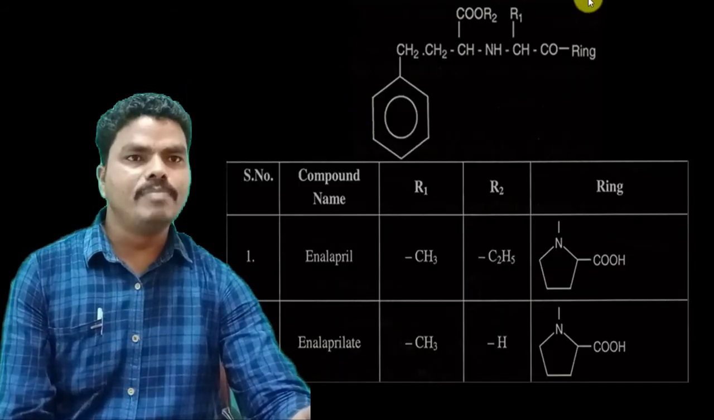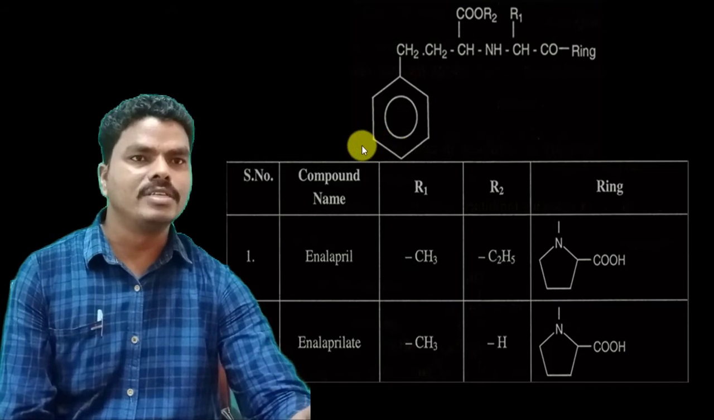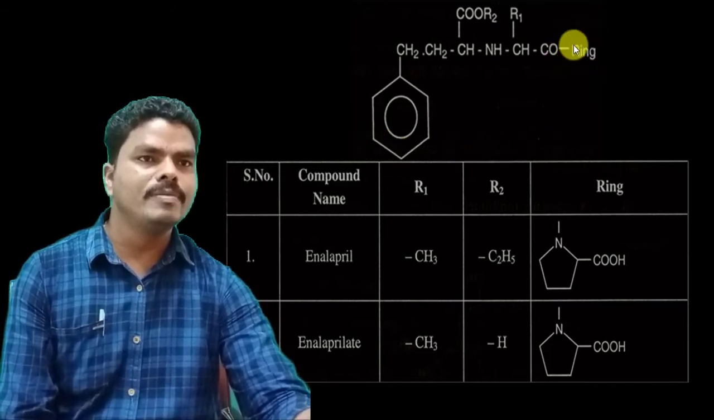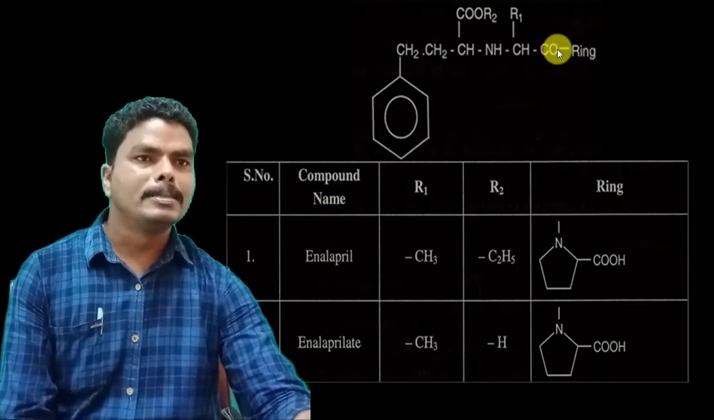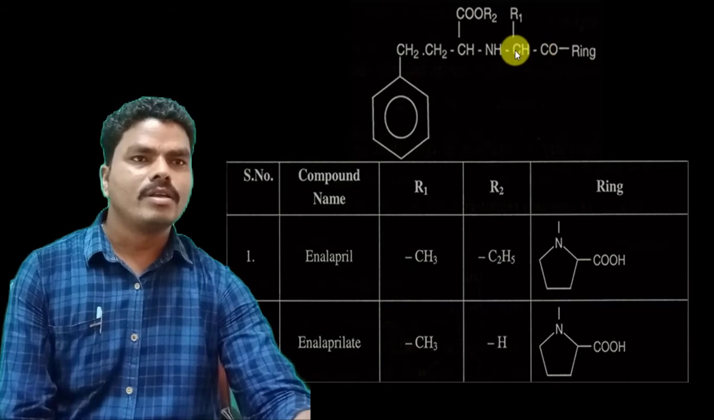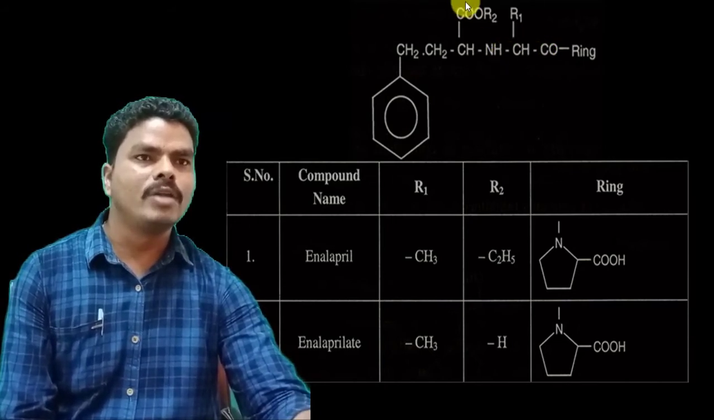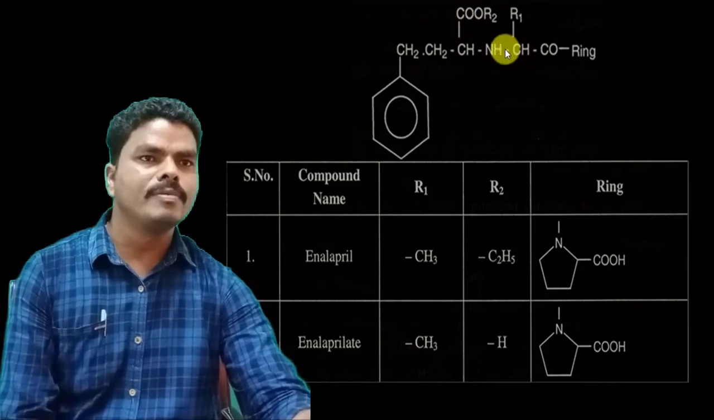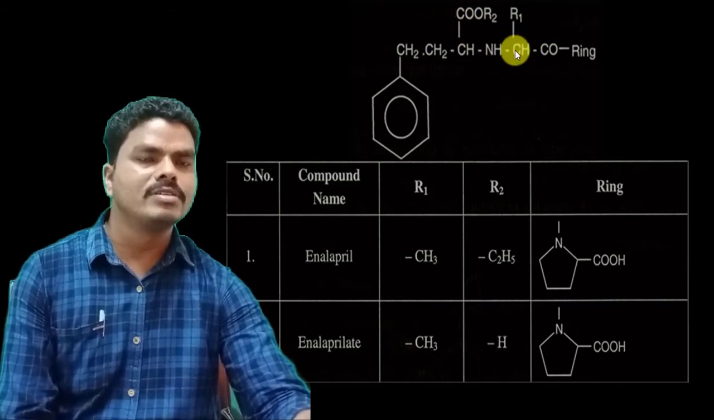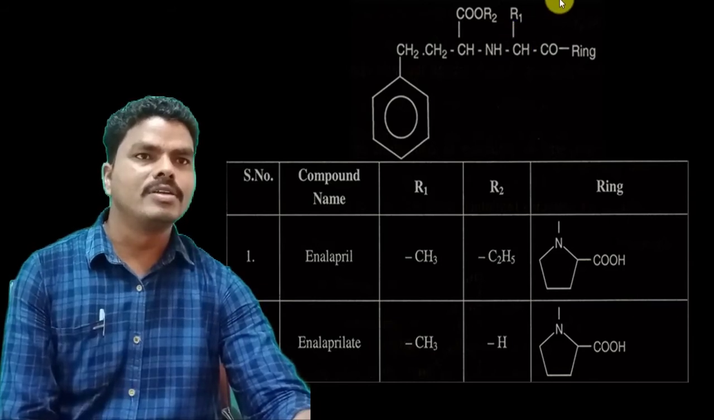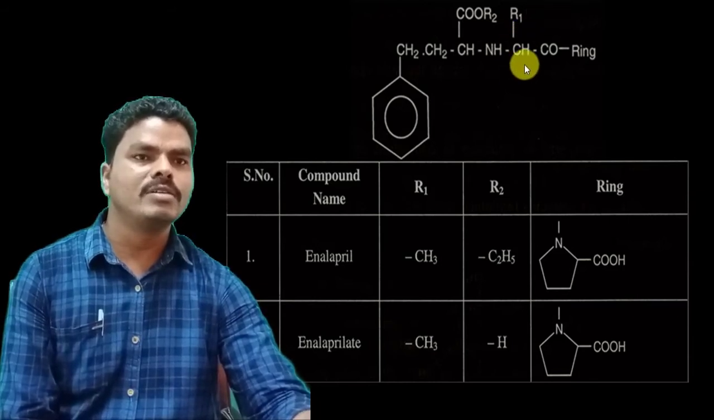And here we can see the basic structure of ACE inhibitors, that is the angiotensin converting enzyme inhibitors. It consists of a basic ring, and this basic ring nitrogen is attached to a carbonyl group, and then there is a methyl group present between the carbonyl group and carboxylate ion, and this methyl group has some substitutions. In case of lisinopril, it is a propylamine substitution, but in most of the cases it is the methyl group.